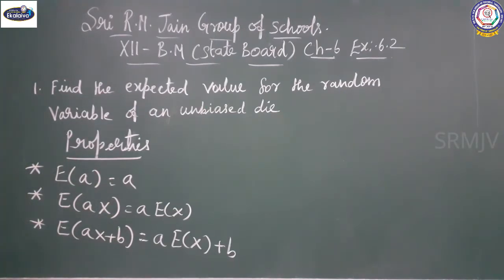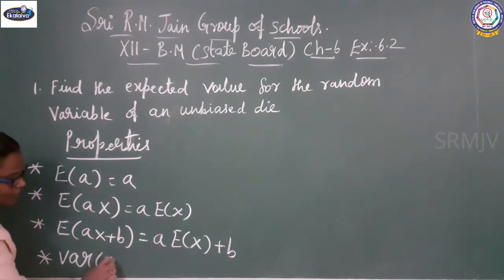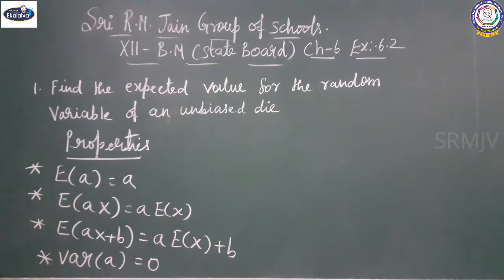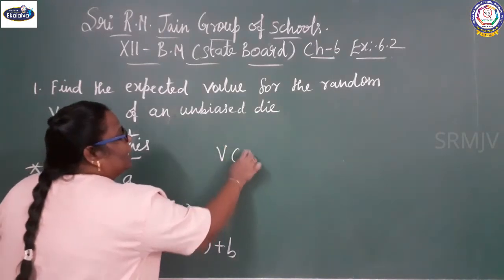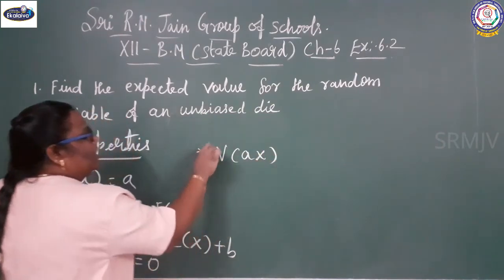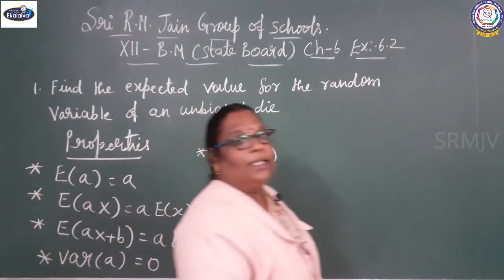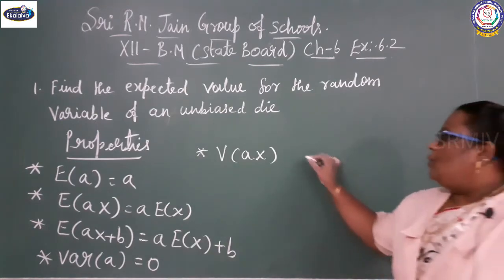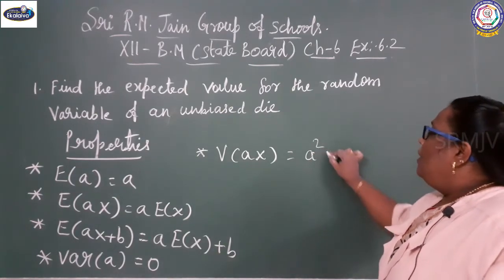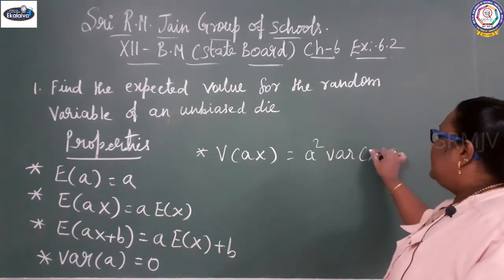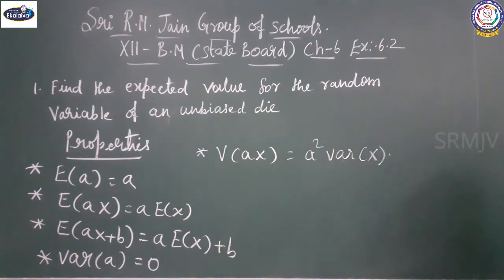Variance of a equals 0. Variance of ax equals a square into variance of x.